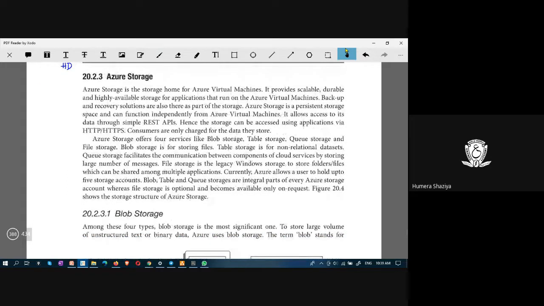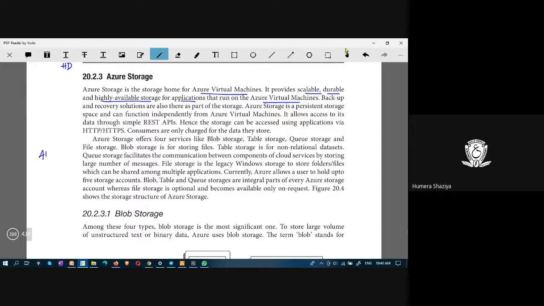Azure Storage. Azure Storage is the storage home for Azure Virtual Machine. When you get a virtual machine, you also need to have a storage facility. So this Azure Storage is the home for Azure Virtual Machine, and it provides scalable, durable, and highly available storage for applications that run on Azure Virtual Machine.